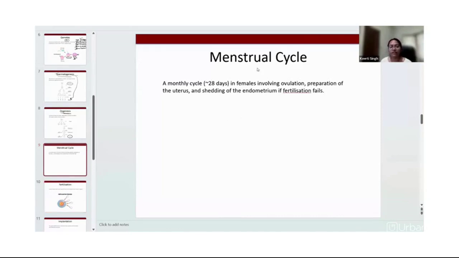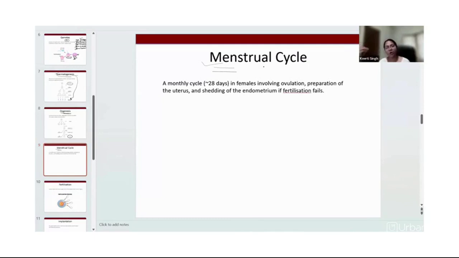This menstruation cycle is undergone by each and every woman who attains puberty. It takes place after puberty, when the female reproductive system is fully functional.